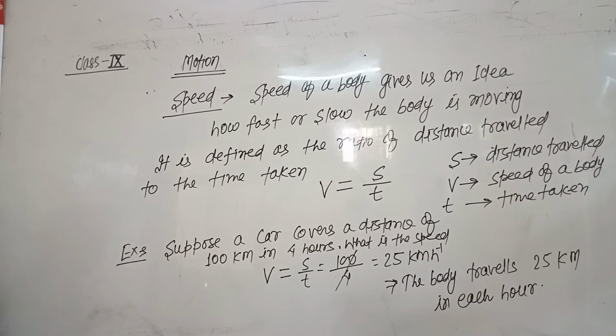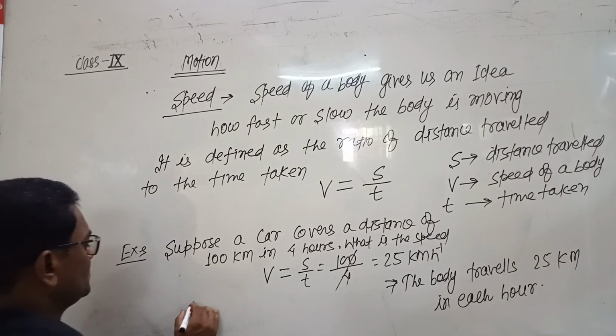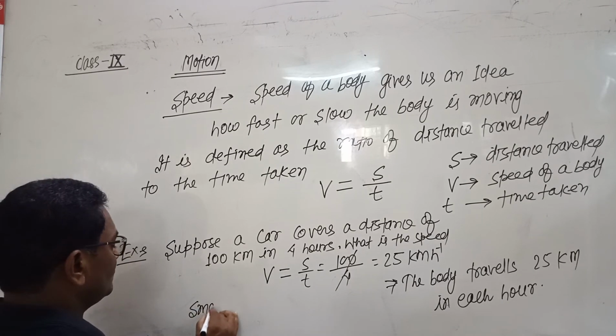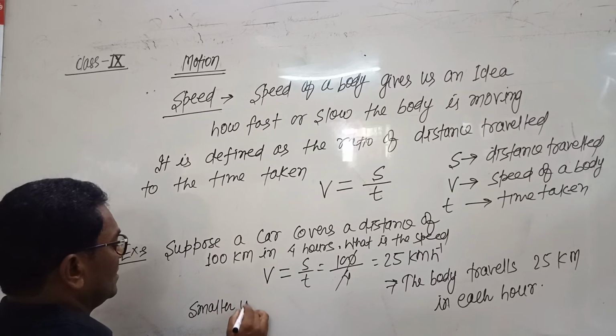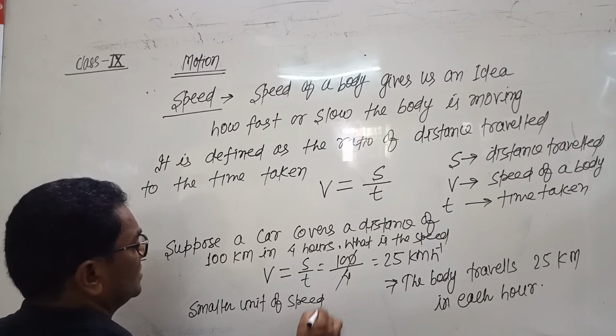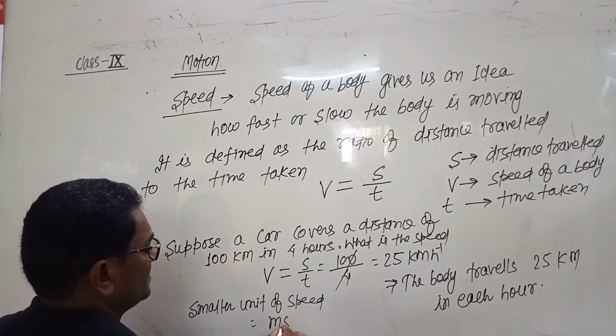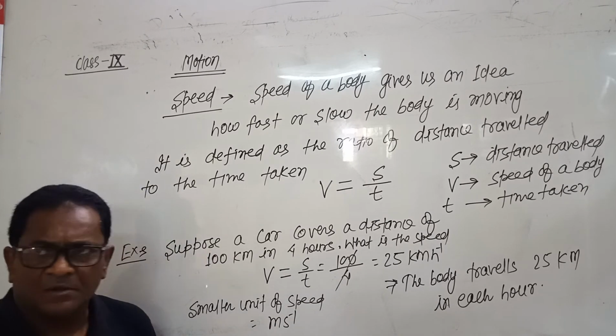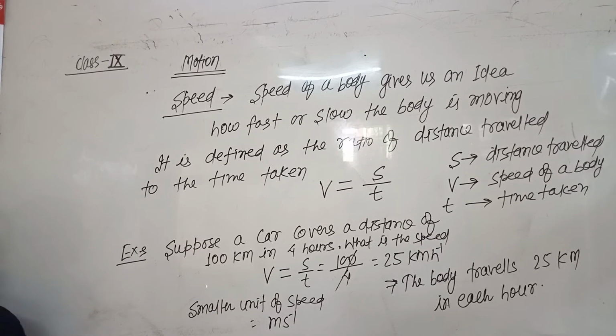A unit of speed is meter per second. Meter is the unit of distance and second is the unit of time.